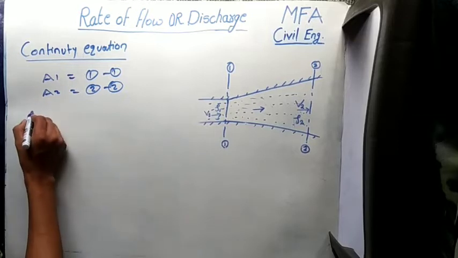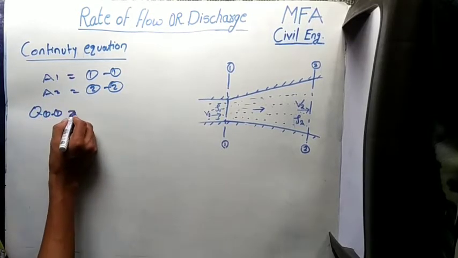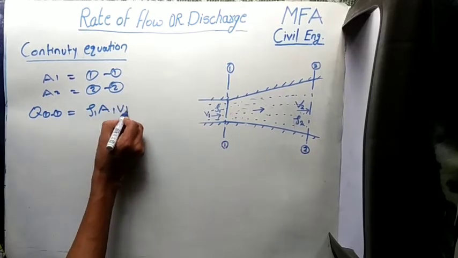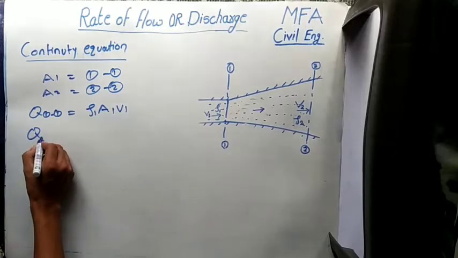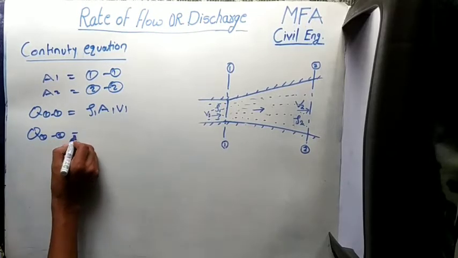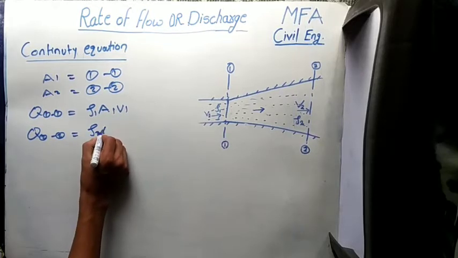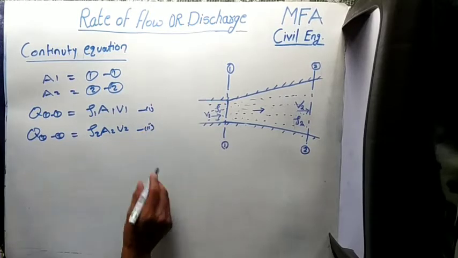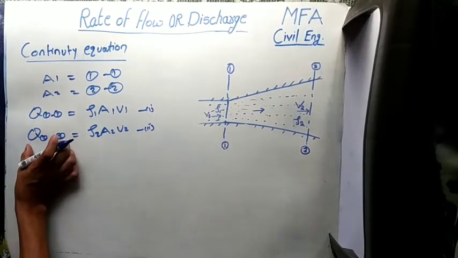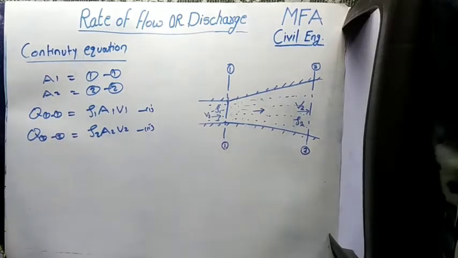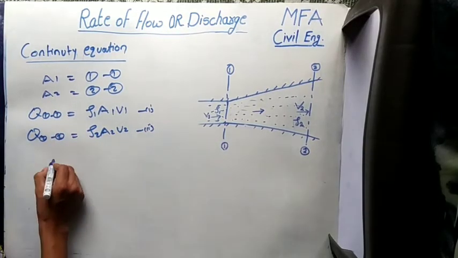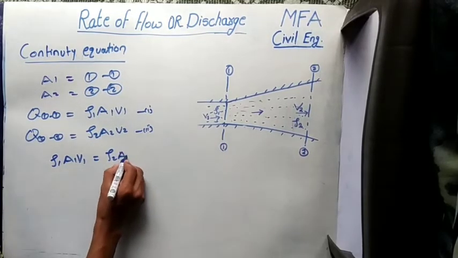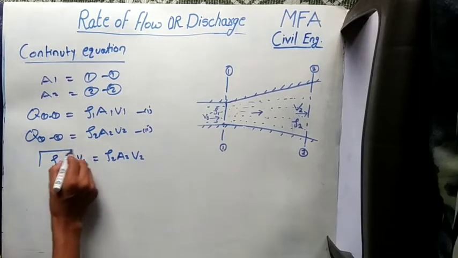Now the discharge value at section 1 is equal to the density 1 into area into velocity, that is ρ1 a1 v1. Similarly, the discharge value or the rate of flow at section 2 is equal to the density 2 into area 2 into velocity 2. Now by the law of conservation of mass, the discharge at any section for a closed system is a constant. Now equating both the values, we get ρ1 a1 v1 is equal to ρ2 a2 v2. This equation is called the continuity equation.